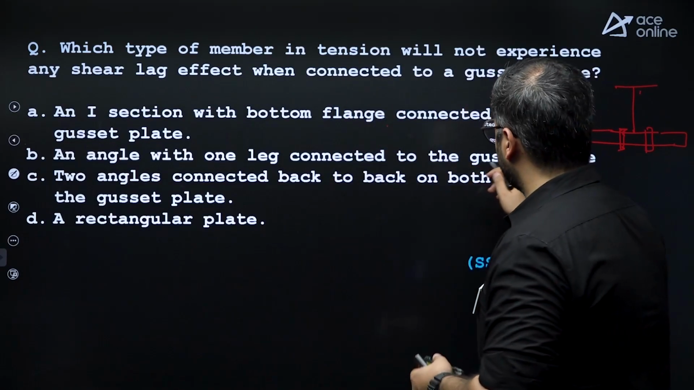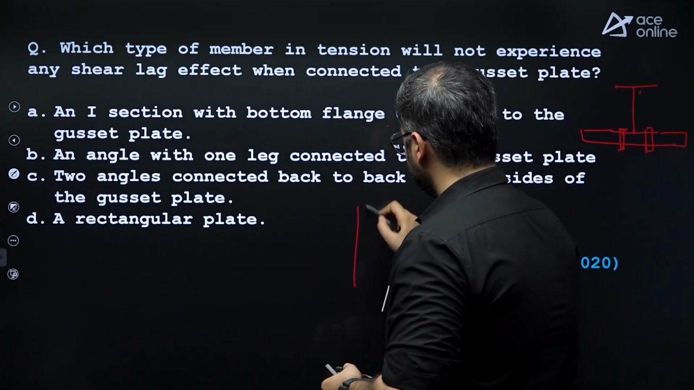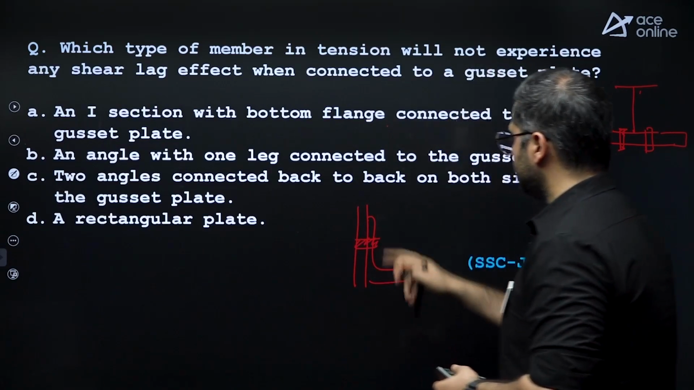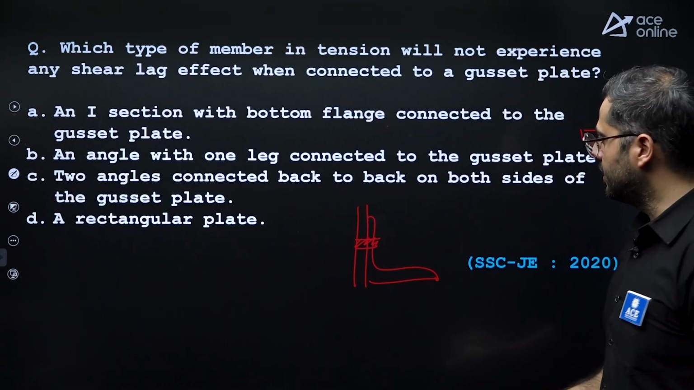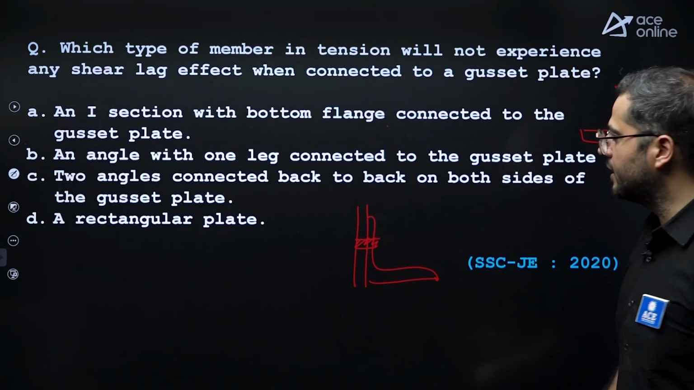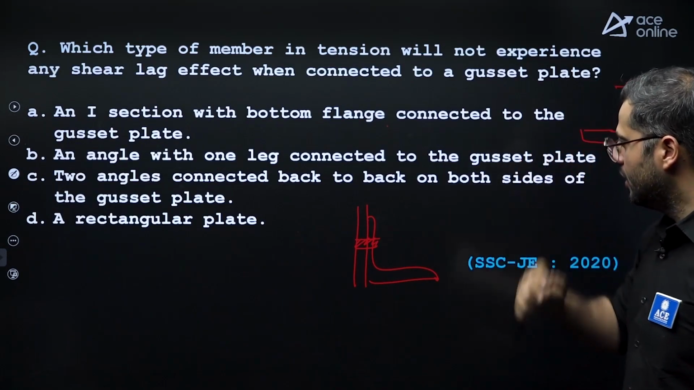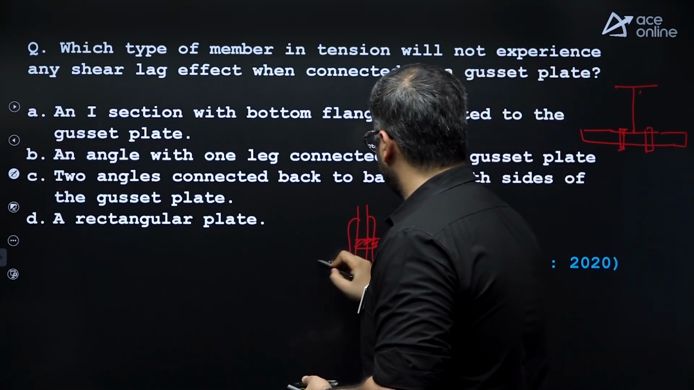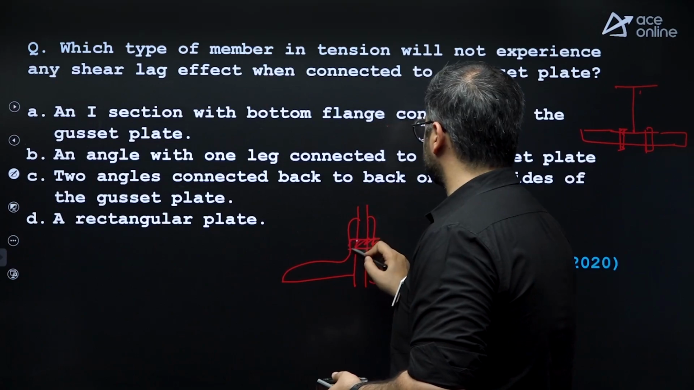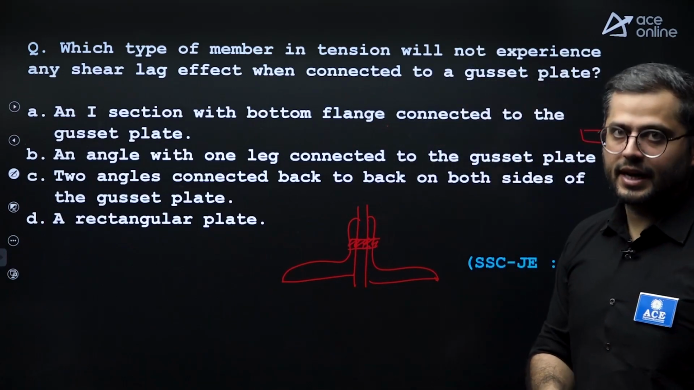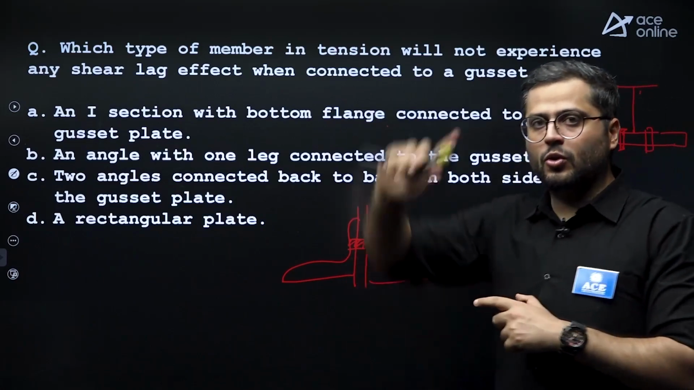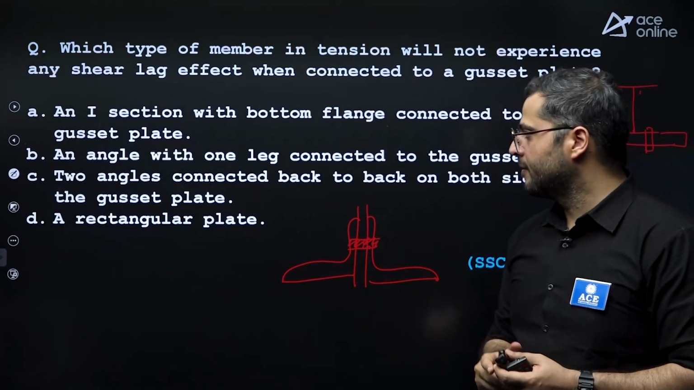An angle section connected with one leg with the gusset plate, like this. Again, it will be subjected to shear lag. There is some unconnected portion. Two angles back to back on both sides of the gusset plate, it will be like this. Again, this will be subjected to shear lag as per the new code, but as per the old code, it will not be subjected.